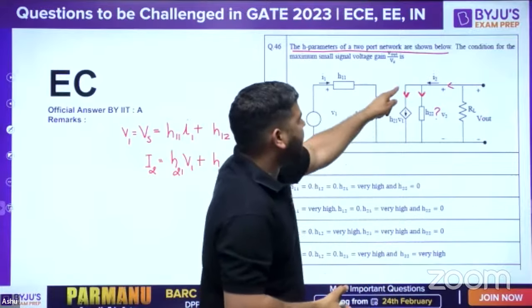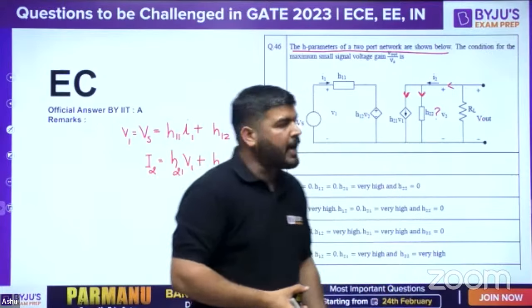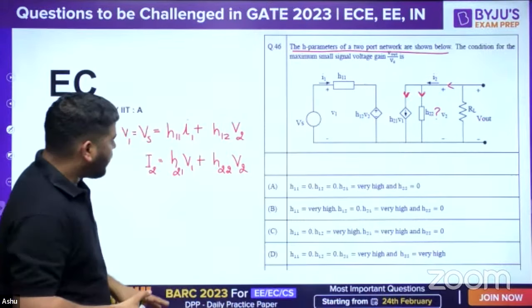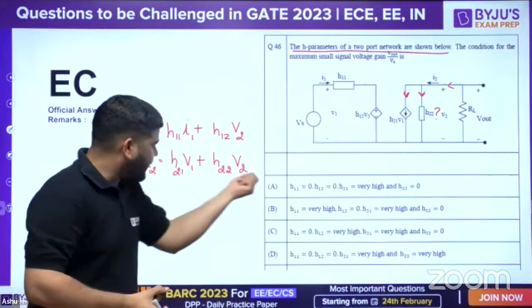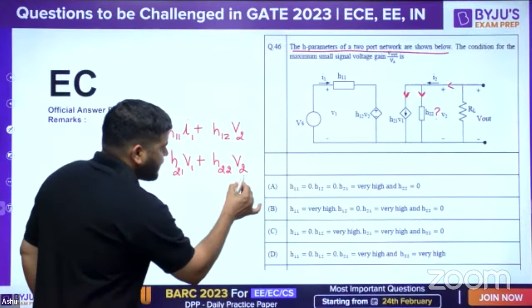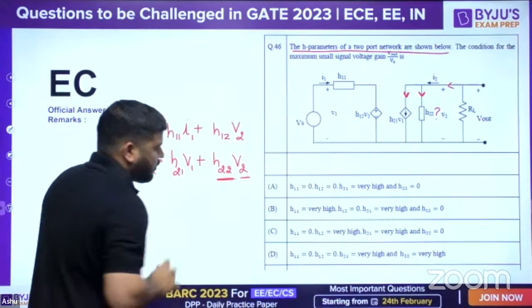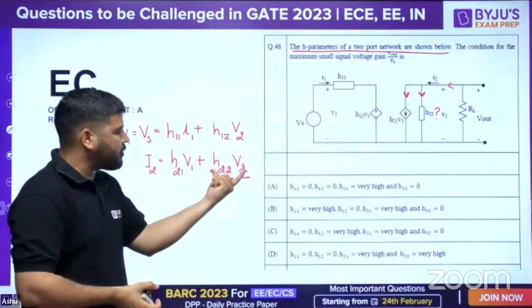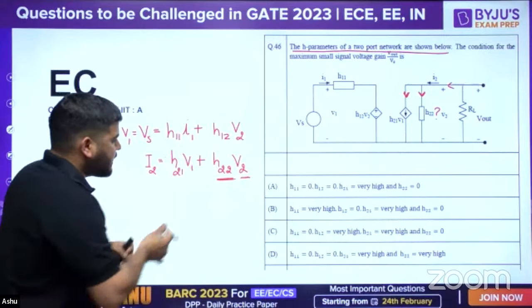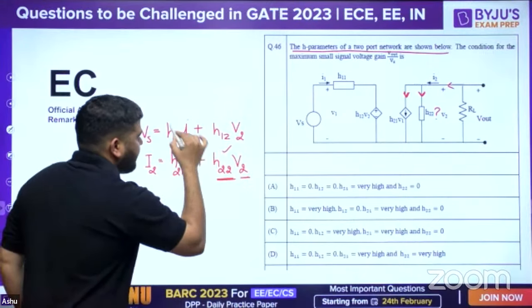Okay, and this current is H21V1 and this current has to be H22V2. Now according to this written equation, if this is V2, this has to be in mho, so that if this is ampere, this has to be in ampere, this has to be in ampere. So this has to be in mho, this has to be in mho.